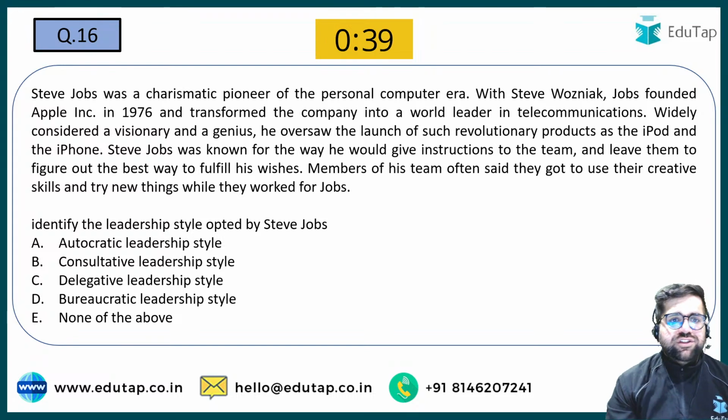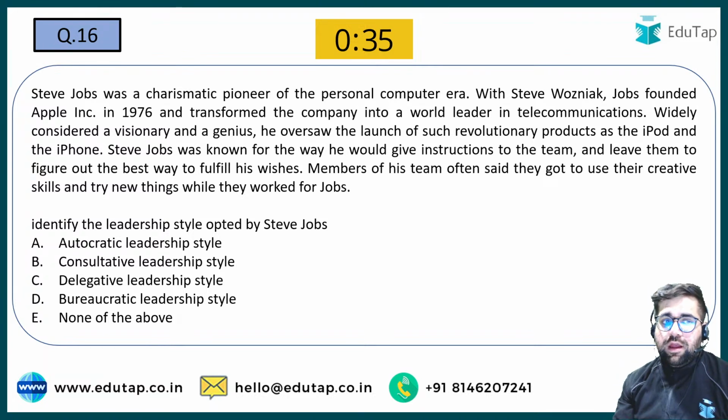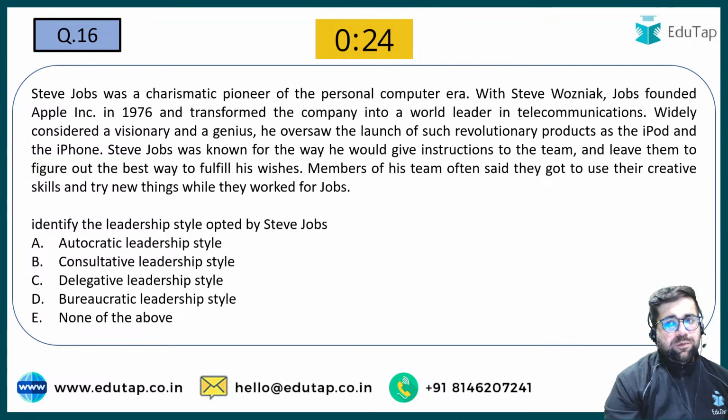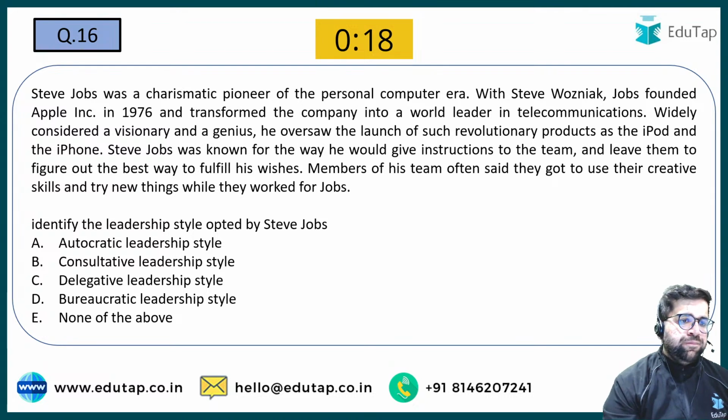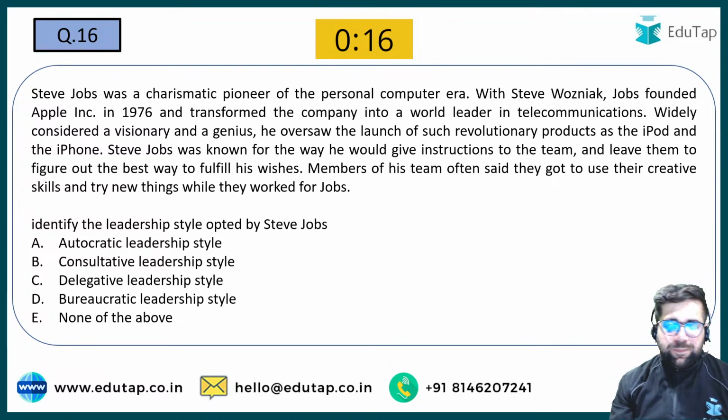Widely considered a visionary and a genius, he oversaw the launch of revolutionary products such as the iPod and iPhone. Steve Jobs was also known for the way he would give instructions to the team and leave them to figure out the best way to fulfill his wishes. Members of his team often said that they got to use their creativity and try new things while working for Jobs. Identify the leadership style opted by Steve Jobs.